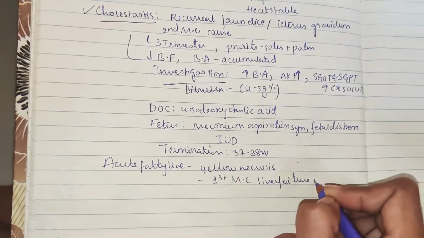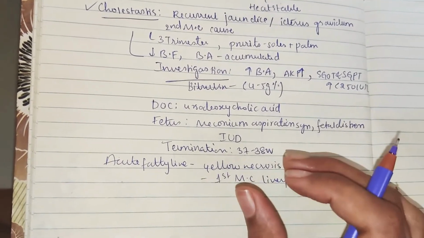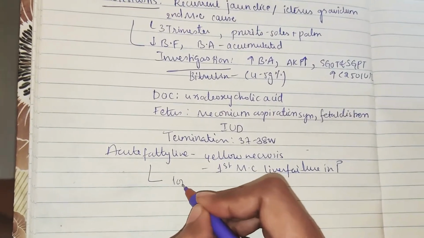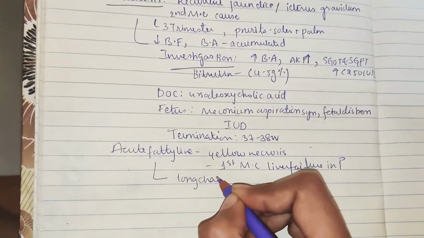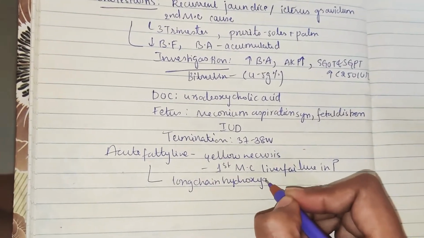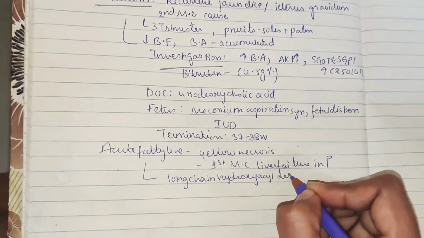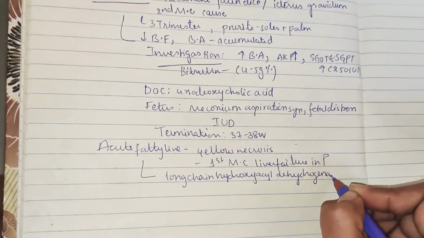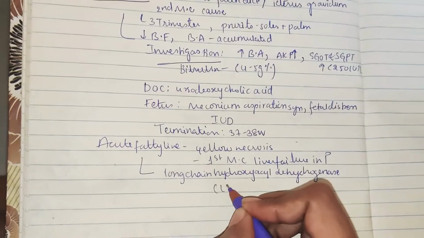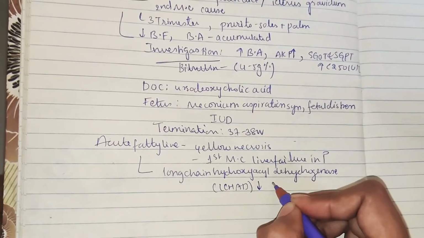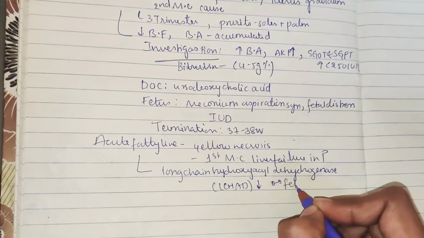And what is the problem here? In acute fatty liver, the long chain hydroxyacyl dehydrogenase enzyme, in short LCHAD, is lacking, especially in the male fetus.